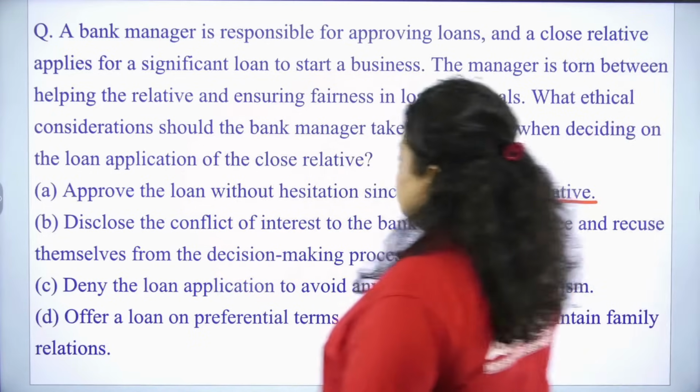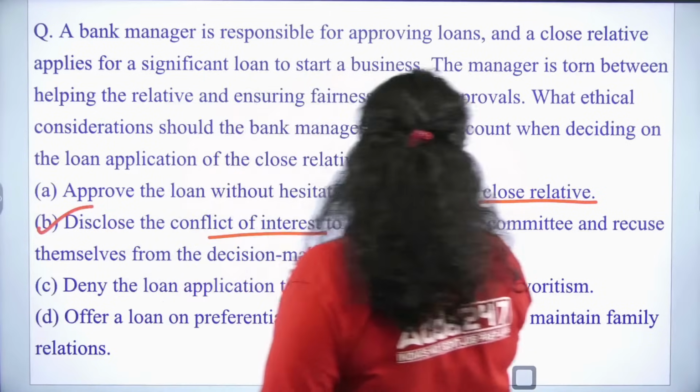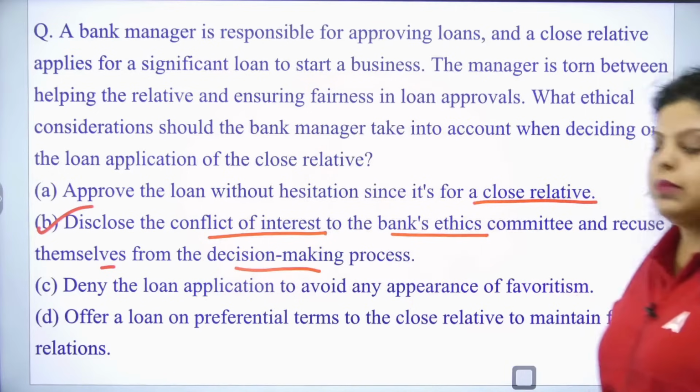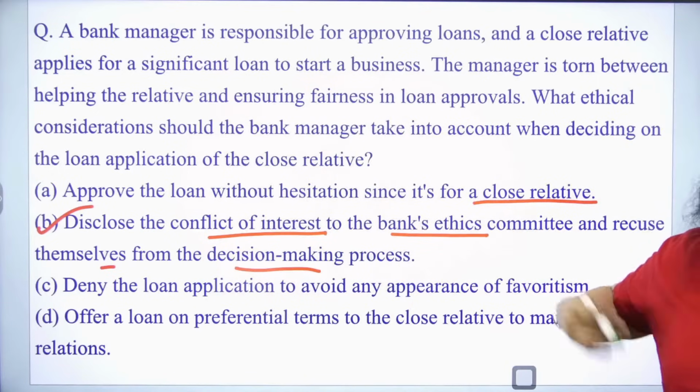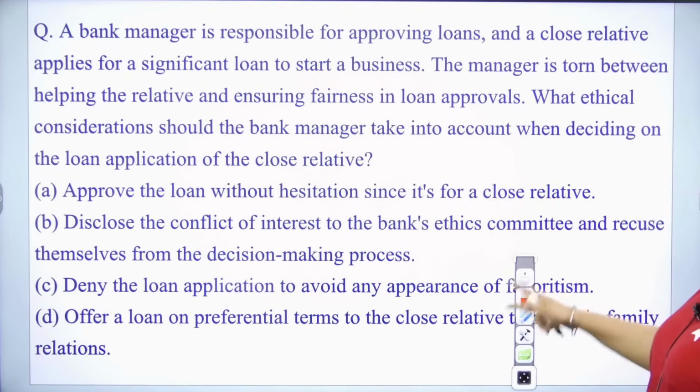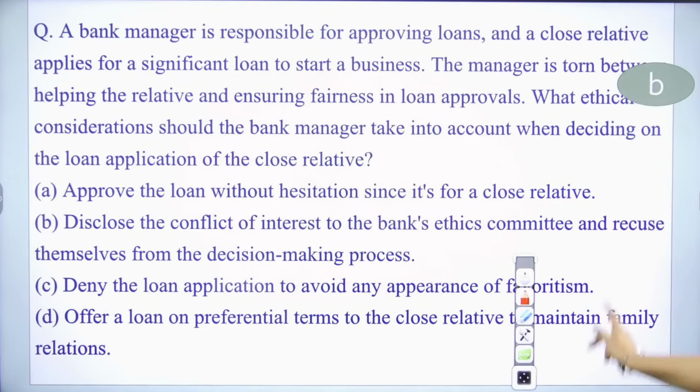Obviously B. Disclose the conflict of interest to the bank's ethics committee and recuse themselves from the decision-making process, so that you will not take a kind of biased decision here. So the right answer will be B. This should be the right ethical consideration you have to take.